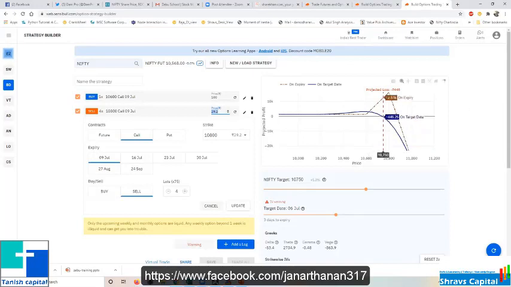So before knowing the risk, please don't trade, even whoever you are following. It may be a god of option trading or option selling, but without knowing the risk yourself, please don't punch. Even if I say this much, you will learn, but you should know if it goes somewhere out of the range, where will be the problem or what is the scale of problem for you. Just see, till 800 I will get, but tomorrow itself if it is 800, my MTM will show 3000 negative.